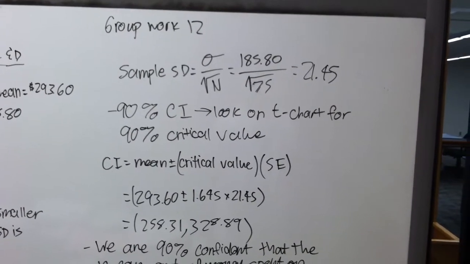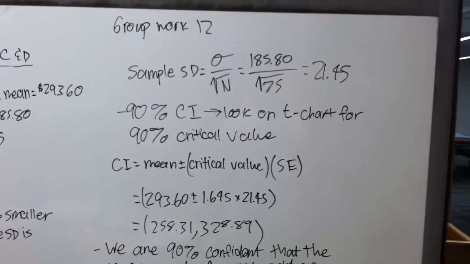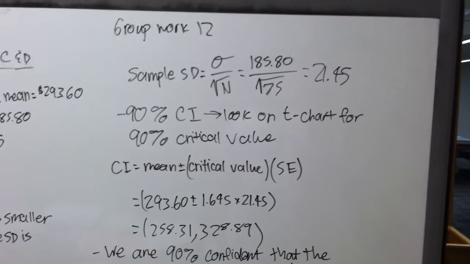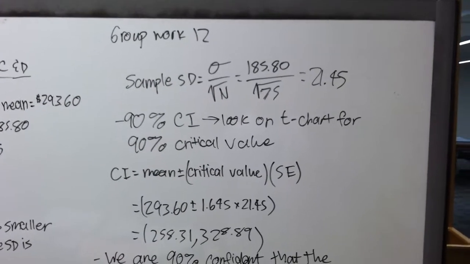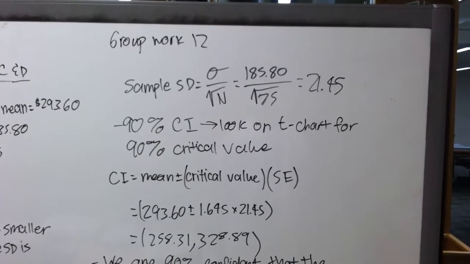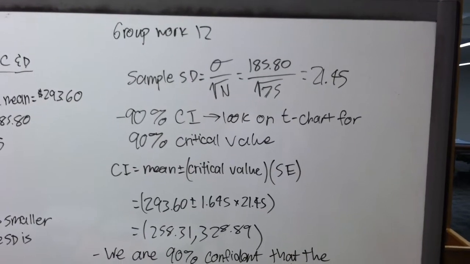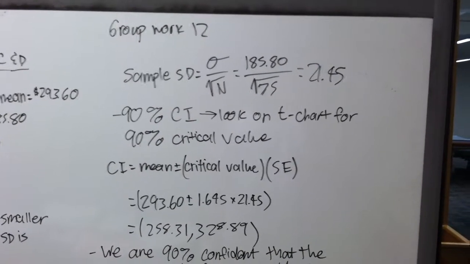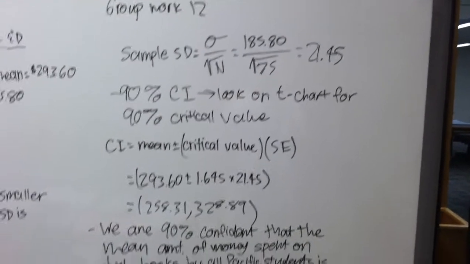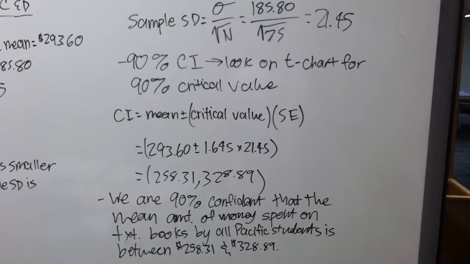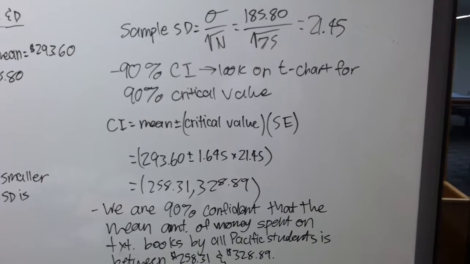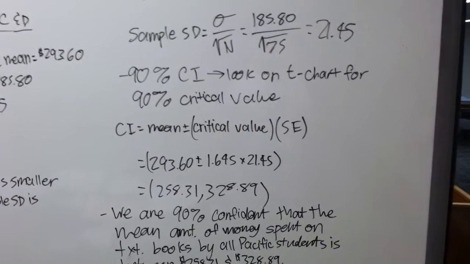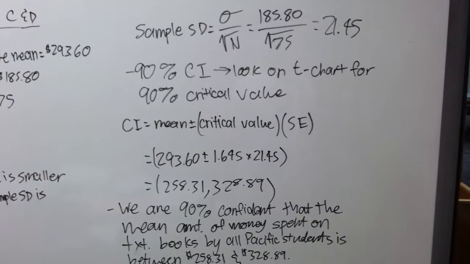Now that we know our standard error, the way we can find a 90% critical value is to look on our T-chart, and if we look on our T-chart, we will notice that the critical value for 90% is 1.645.